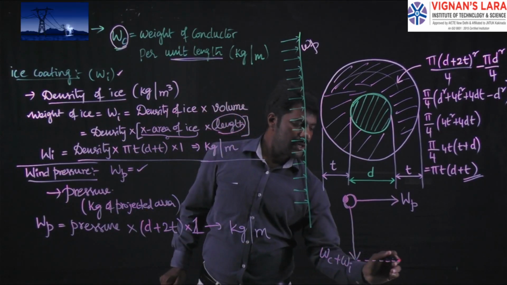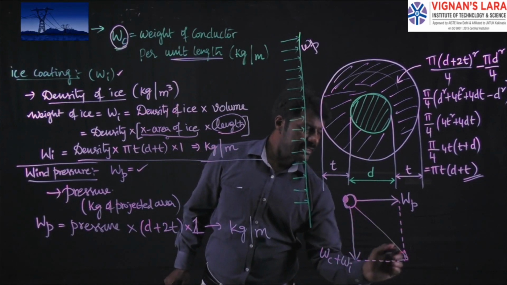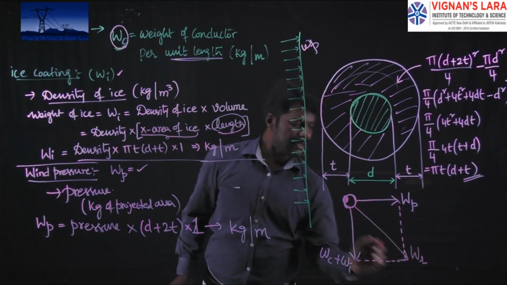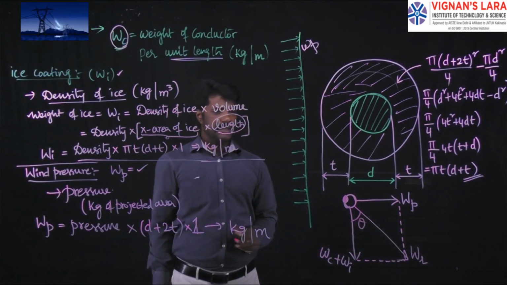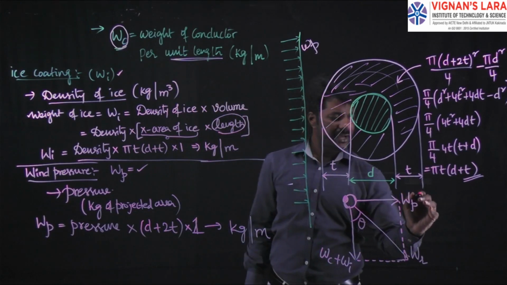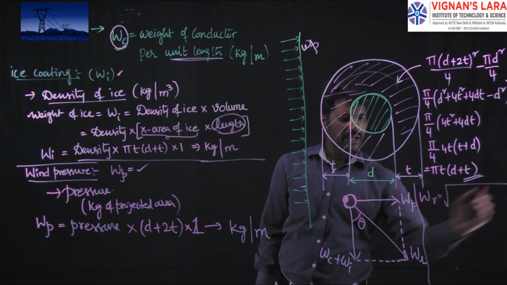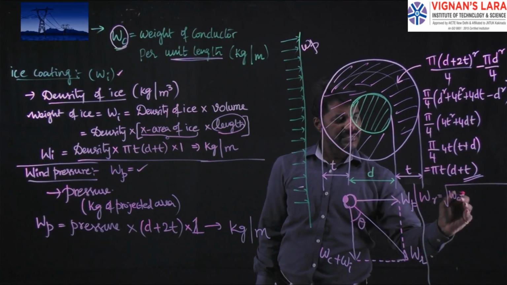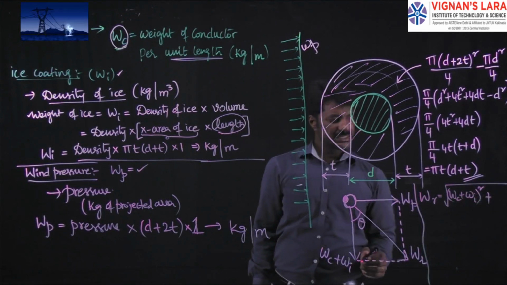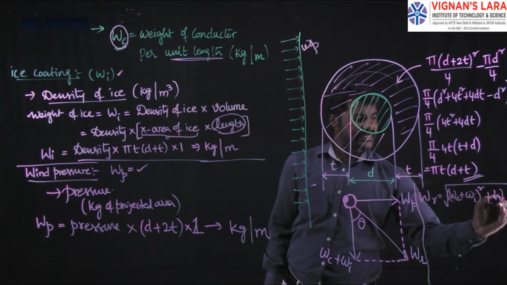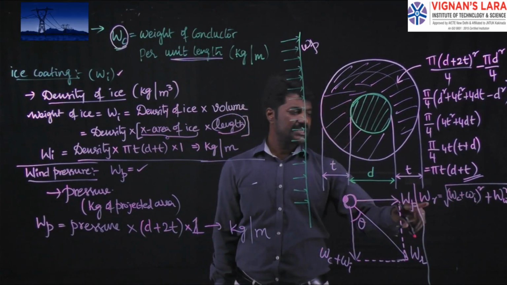Now taking the phasor sum of these two, the resultant is obtained. That resultant is WR, which makes an angle theta. Thereby the resultant weight magnitude is WR, equal to the square root of (WC plus WI) whole square plus the wind pressure weight WW square.